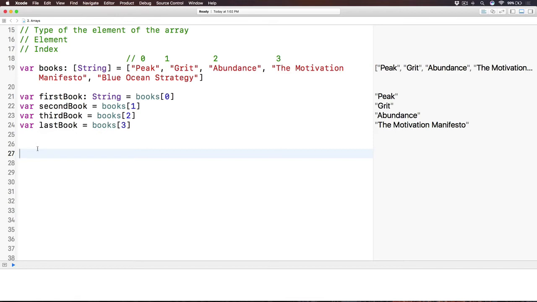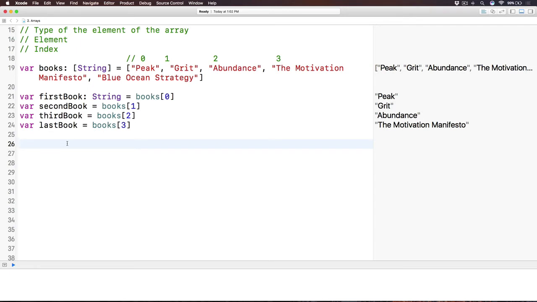Well, it comes from an insight. We know that the first element of the array is always 0. The last element of the array will have the index of the number of elements inside the array minus 1. Now in here we have 5 elements. The first element is indexed as 0, not 1, but 0. So the last element here will be index 5 minus 1, which is 4. Now another question is, how can we know the number of elements inside the array?